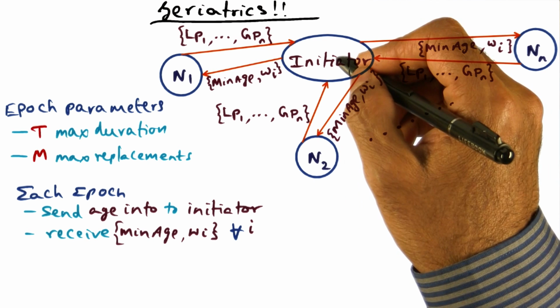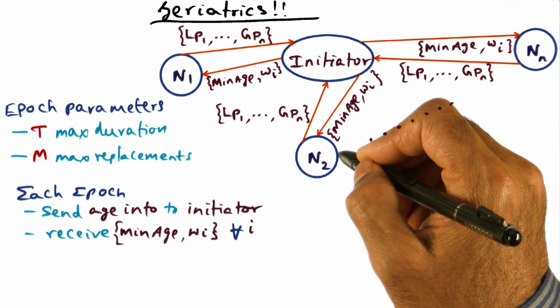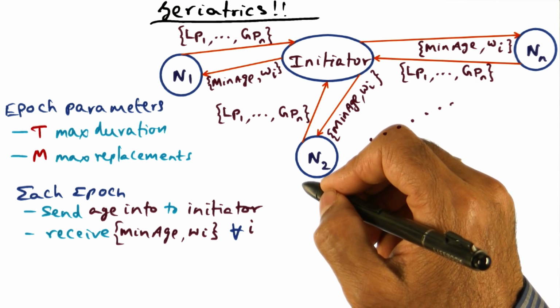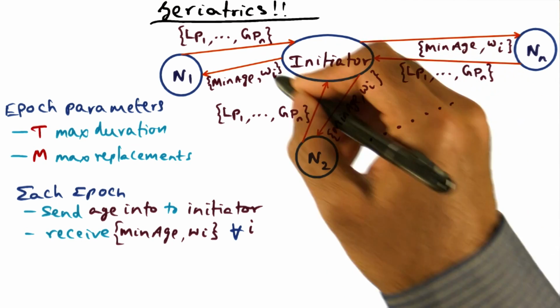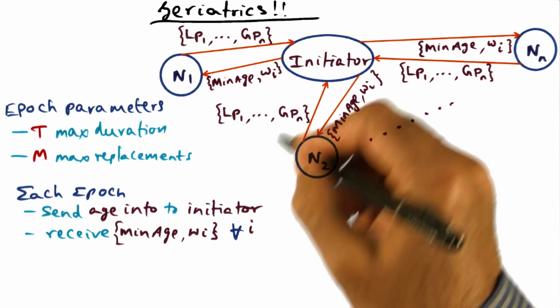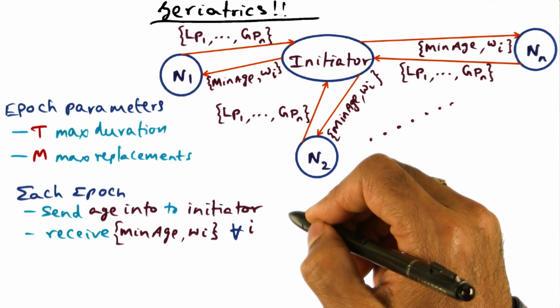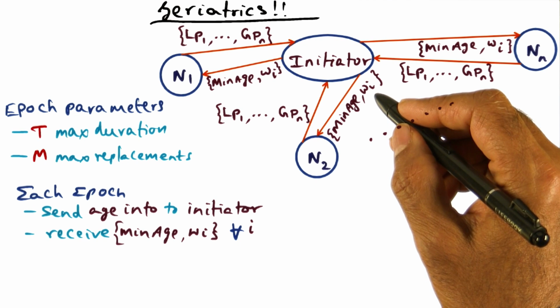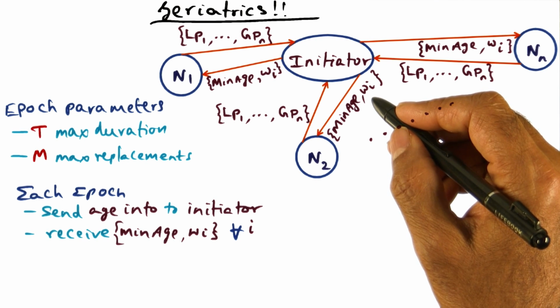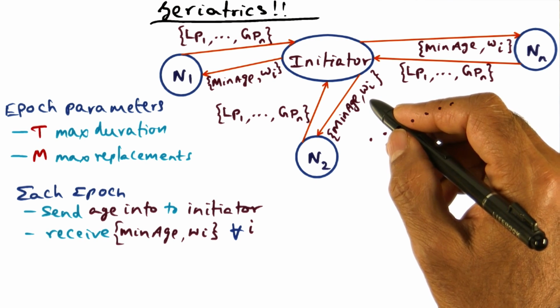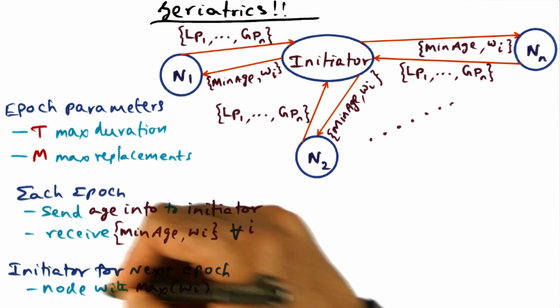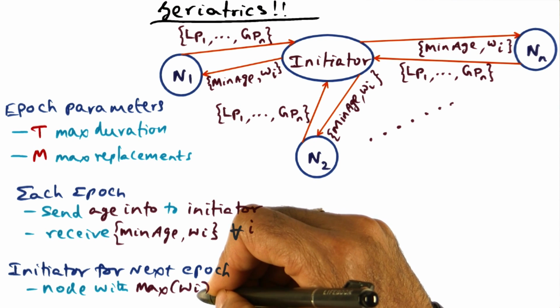And in predicting the future, the initiator is saying that most of the replacements are going to come from here, so its weight is very high. So this information, the weight information for all the nodes, is coming to every one of these guys. So intuitively, the guy that has the highest weight is probably the least active. Why not make him the manager? So the initiator for the next epoch is going to be the node with the maximum weight.